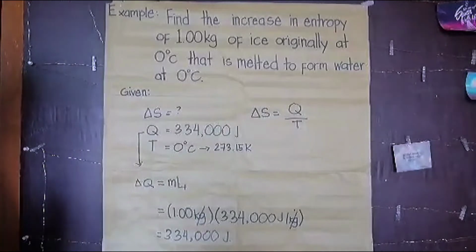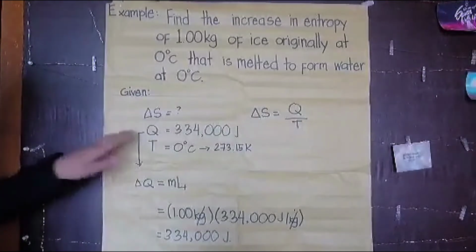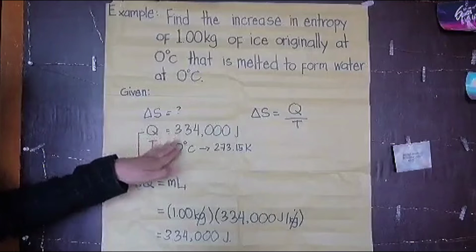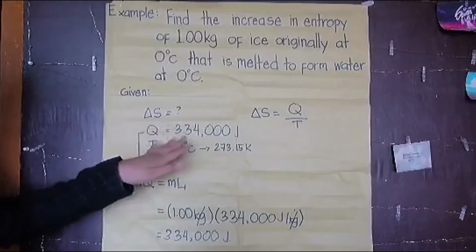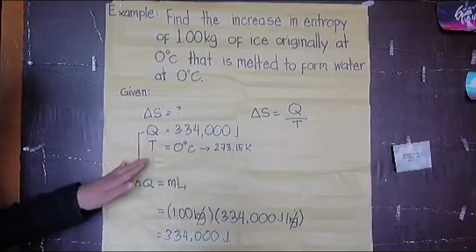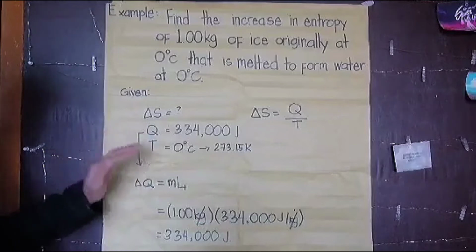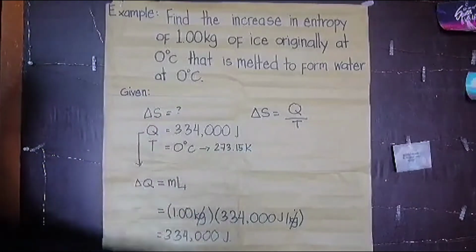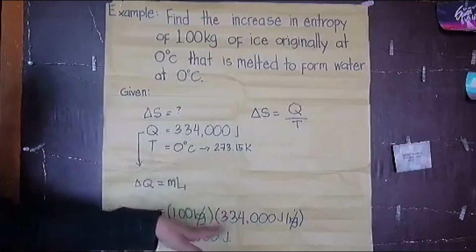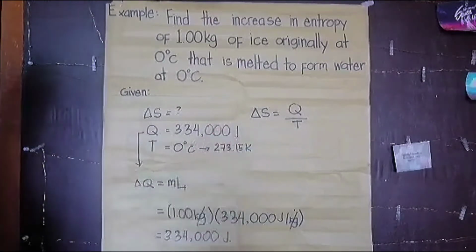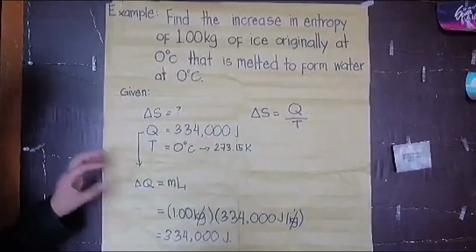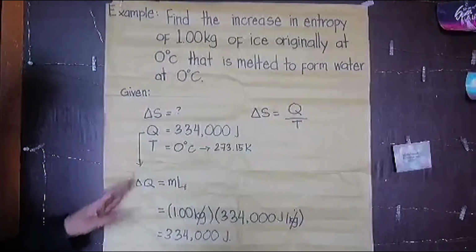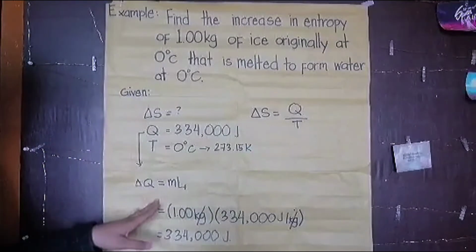First, let us find the givens. Q is 334,000 joules, and the temperature of 0 degrees Celsius is converted to Kelvin, which is 273.15 Kelvin. How do we get the value of Q?